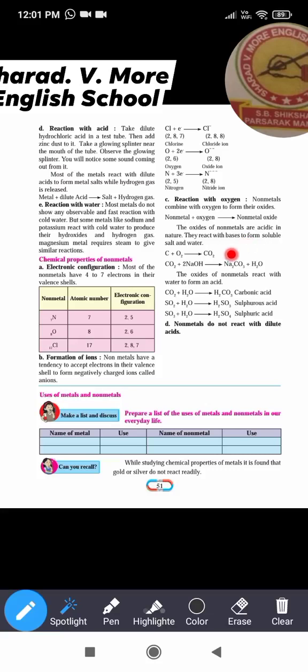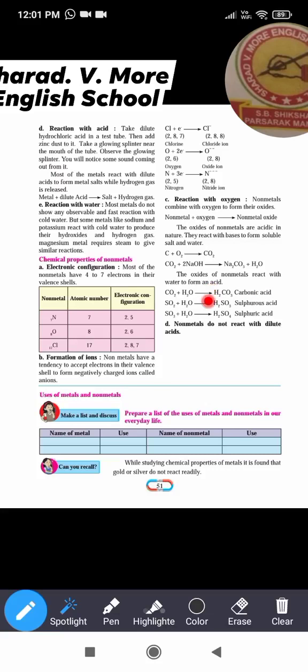When these non-metal oxides react with bases, they form salt and water. Because these non-metal oxides are acidic in nature, this acid reacts with the base to form salt and water. The oxides of non-metals react with water to form an acid.